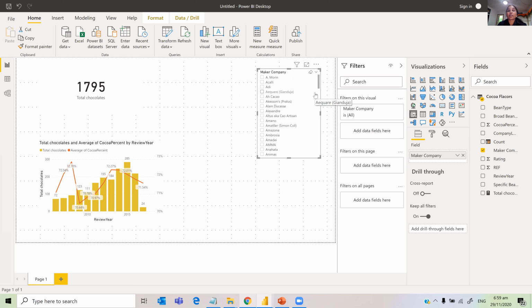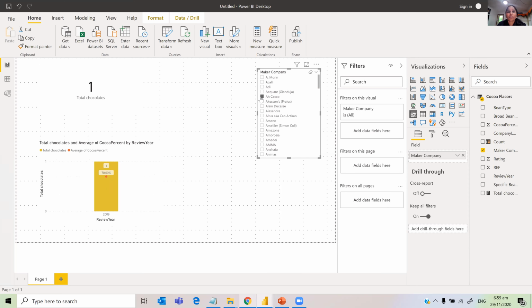How does a slicer work? If you want to see how many chocolates were reviewed for, let's say, this company, only one chocolate was reviewed, and that is for the year 2009, and the cocoa percentage for that is 70. Okay, let's do another.